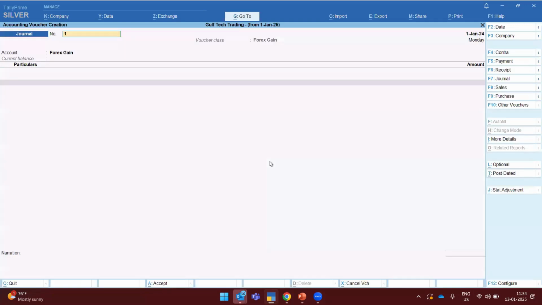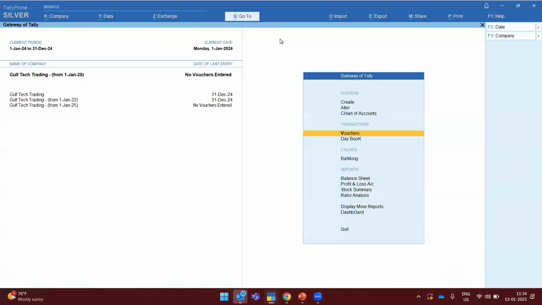As I told you earlier, the voucher number sequence will be one, and if you have any voucher number, or earlier if you have finished any voucher number that you want to continue from this current financial year, you can also mention it for this particular financial year. As we have discussed, when moving to the next financial year, you have to make sure all these checklists are checked properly before moving to the next financial year.